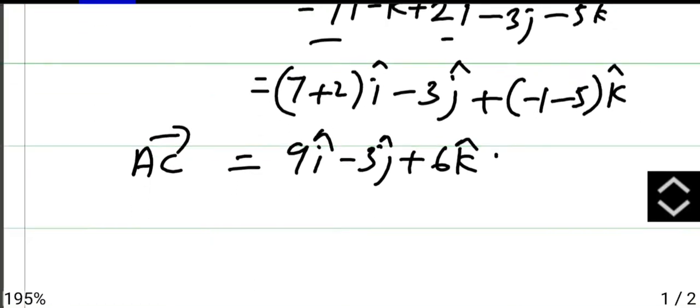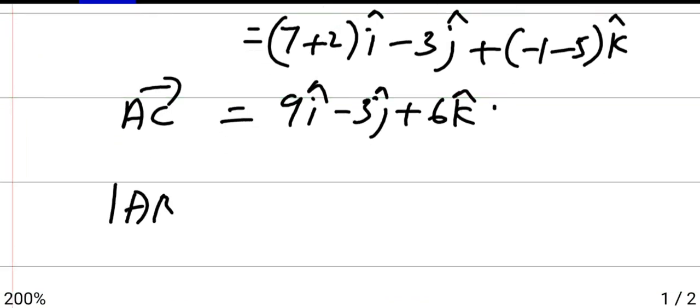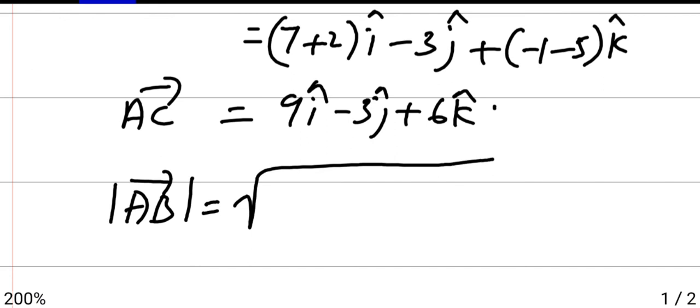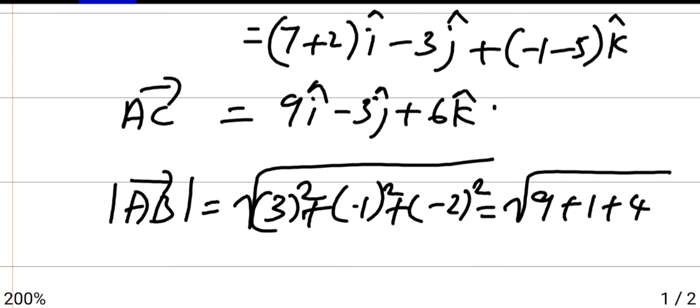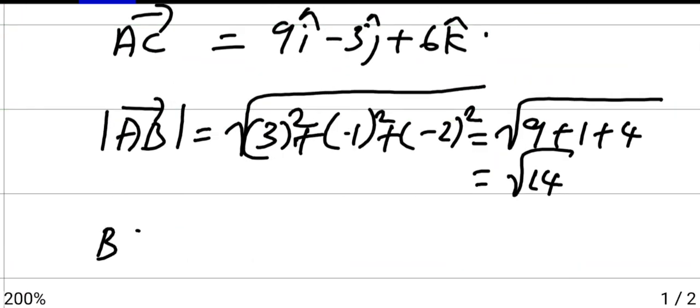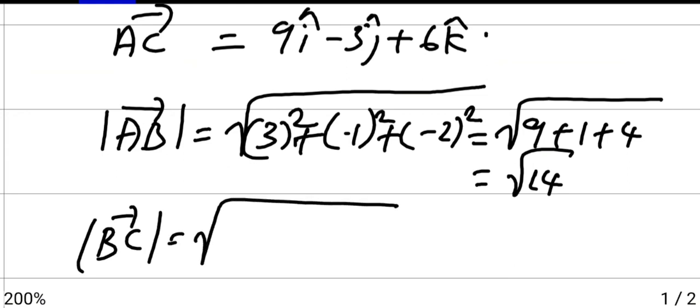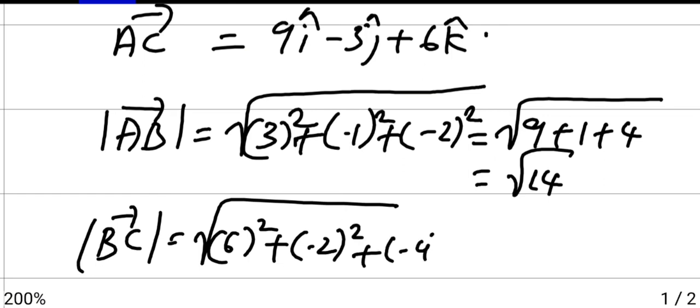Now we have to find the mod of AB vector. Mod of AB vector means root of the sum of squares of the coefficients of AB. So we got first one as 3, minus 1, minus 2: root of 3 square plus minus 1 square plus minus 2 square. So it will be 9 plus 1 plus 4, that is 14, root 14. Then BC vector is root of 6 square plus minus 2 square plus minus 4 square.